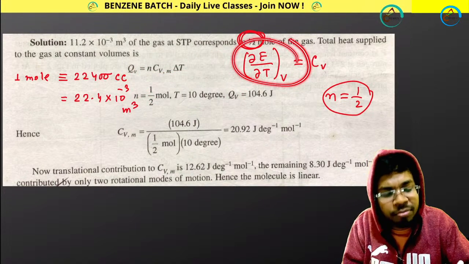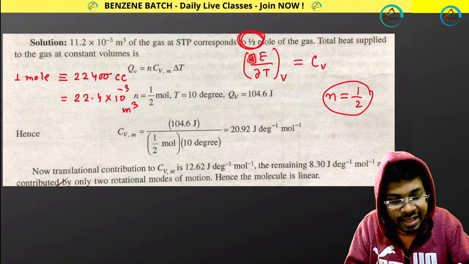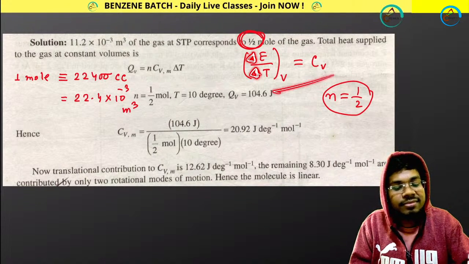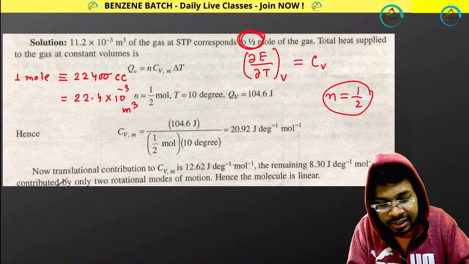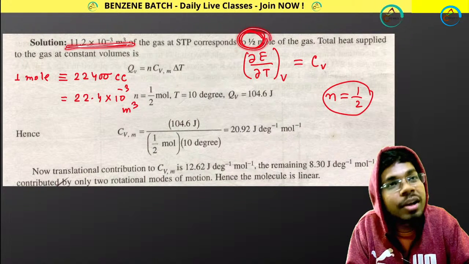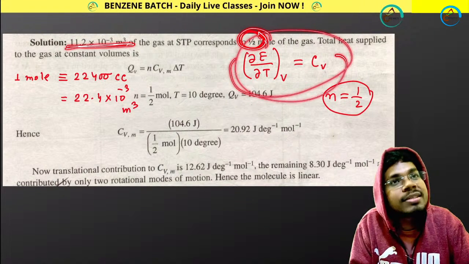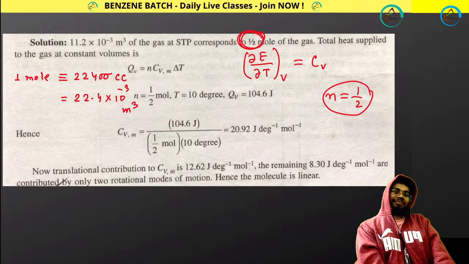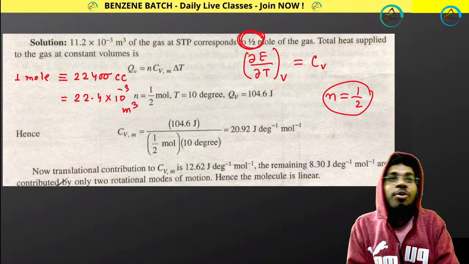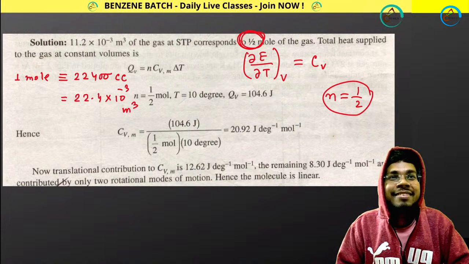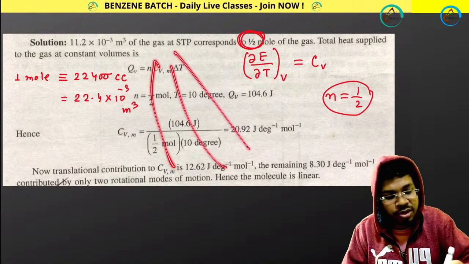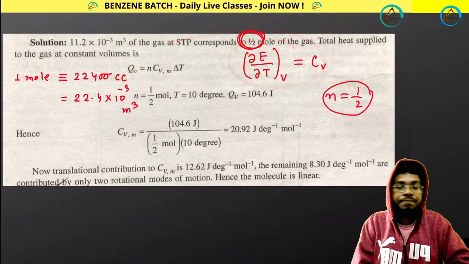You can go directly from this definition. Delta E, change. Delta T, change of temperature. This is for this volume. This volume means half mole. So for half mole, you will be getting this. For 1 mole, you have to divide it by half. That's why you got the wrong answer. Otherwise, you are right. If you don't want to follow this process, ignore it. Follow this process.